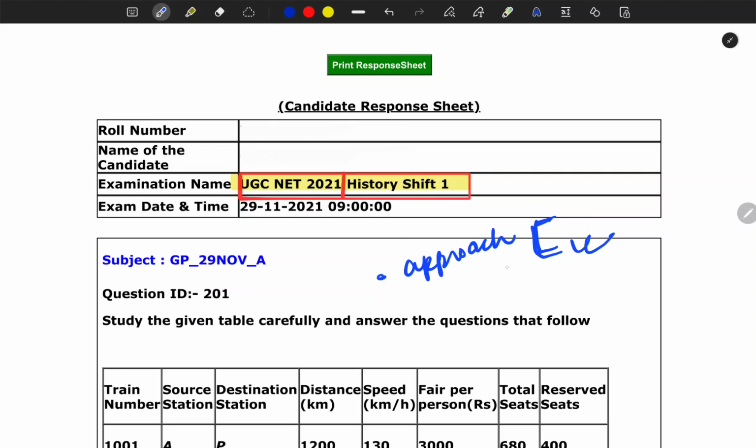Apart from the approach, I'll also give you some tricks and tips for eliminating the options. Again and again I tell my friends that this exam is about 50% knowledge and 50% skill.